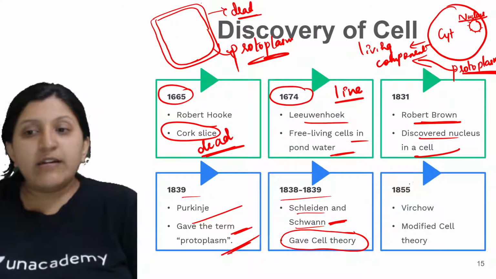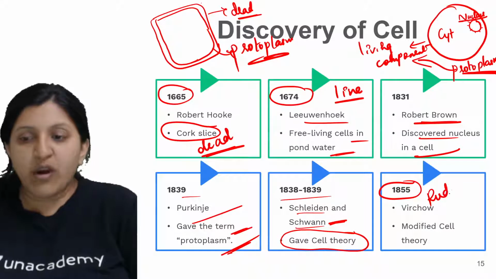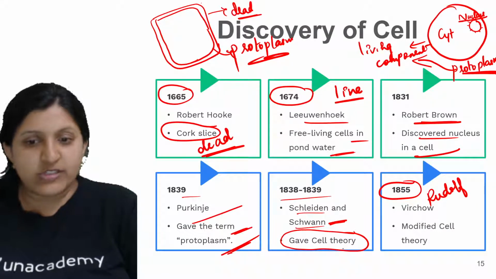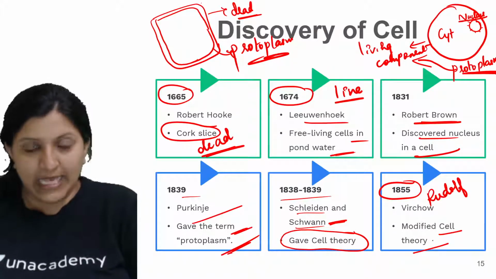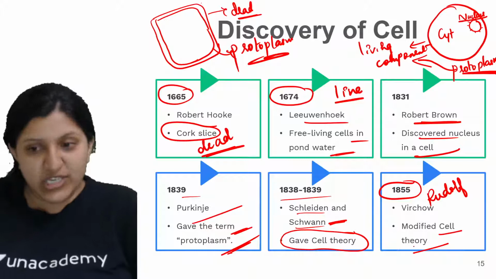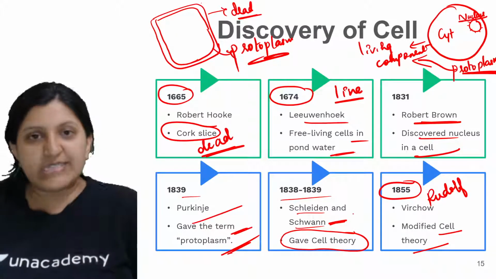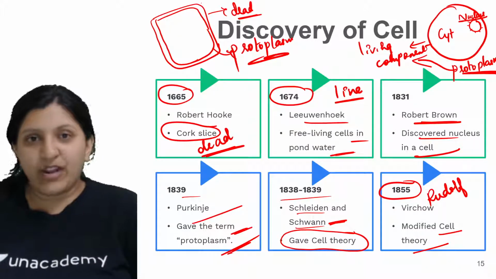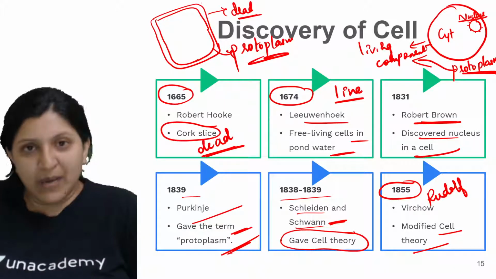Then in the year 1855, Rudolf Virchow was a scientist who modified the cell theory. Cell theory suggests that all the cells, be it plant cell or animal cell, all the living organisms, are made up of cells.